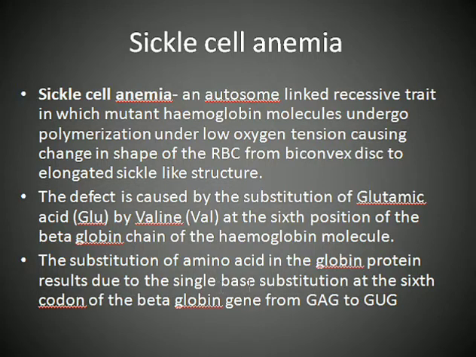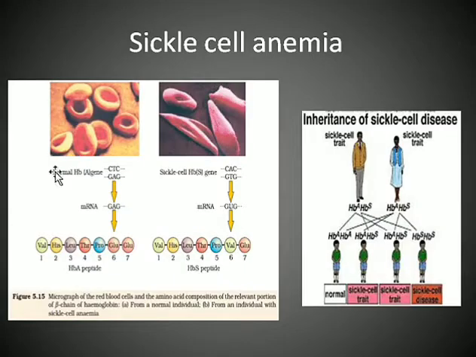due to single base substitution at the sixth codon of the beta globin gene, that is GAG to GUG. So if you see in this diagram, the normal gene has this base, and when mRNA is formed, it becomes this, and this is the code which codes for this amino acid, that is glutamic acid.